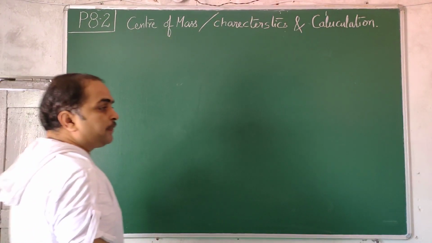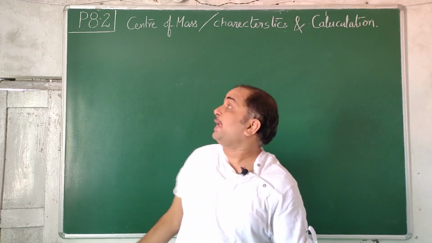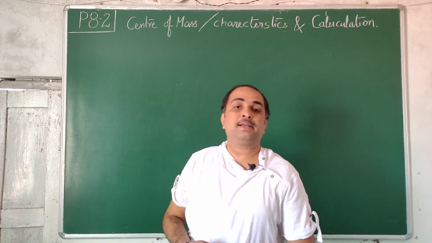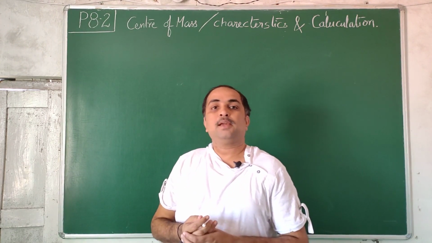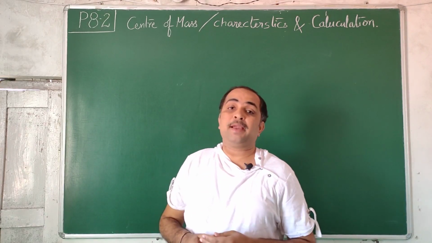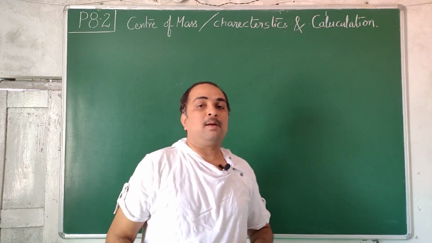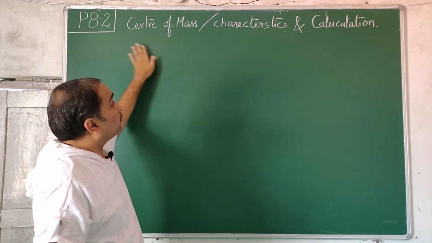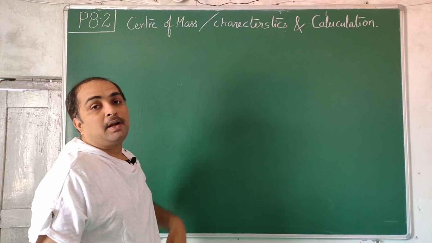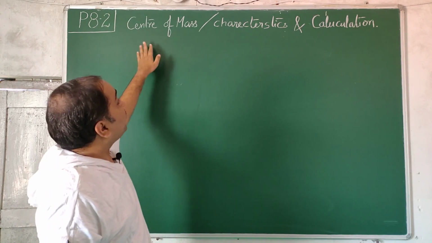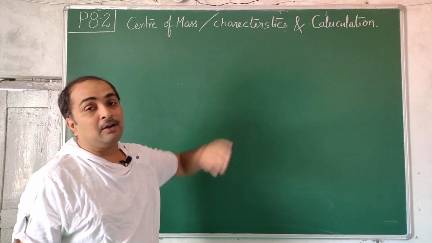Hello students, we are dealing with chapter number P8, that is system of particles and rotational mechanics. In that, first topic is P8.1, that is the basics. All school level basics, we will refresh it once. Then we come into this topic P8.2, in which we talk at +1 level topic, that is center of mass, its characteristics and its calculation.